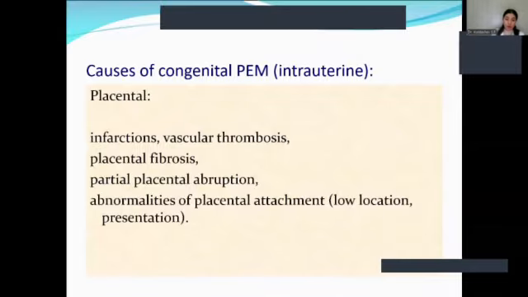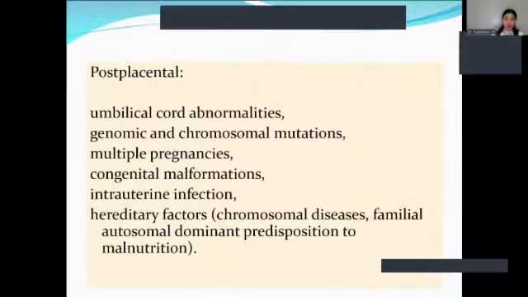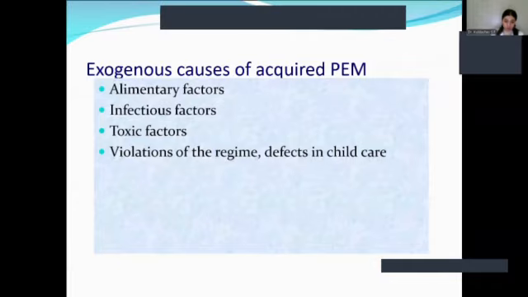So the second type of congenital causes is placental, which includes infarctions, vascular thrombosis, placental fibrosis, and abnormalities of placental attachment. The third one of the congenital causes is postplacental, which includes genomic and chromosomal mutations, multiple pregnancies, congenital malformations, intrauterine infection, and hereditary factors like chromosomal disease, autosomal dominant predispositions to malnutrition.